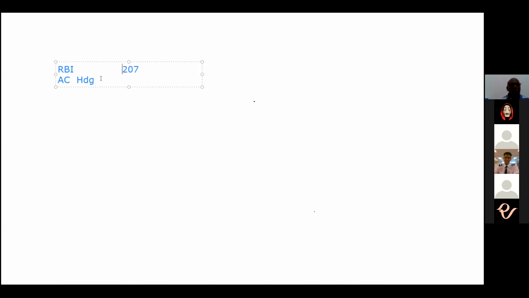Remember RBI 207, it is neither magnetic nor true. You can take it as true, but it doesn't have a symbol behind it because it is just relative to the aircraft. So this is a magnetic heading.